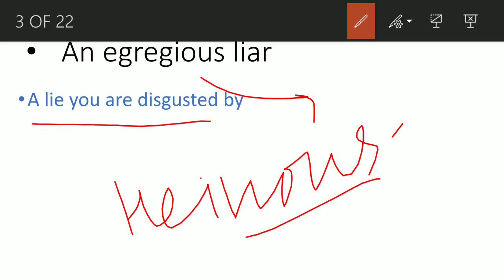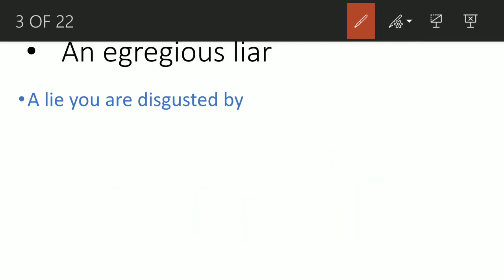Murder is an egregious crime. Rape is an egregious crime. So yeah, heinous is another word for egregious, or it could be disgusting, distasteful. I already told you. Detestable,